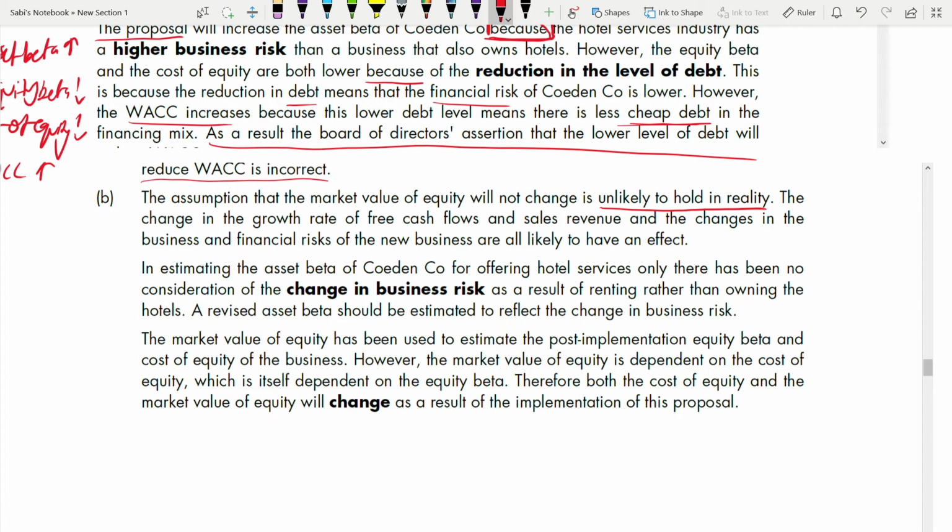Especially when a question like this is given, state your assumptions. In part A, if you see, state your assumptions. So in that type of question, you can see the next part will be discuss the validity of assumptions. This is the second type of question which you can expect after that question. So you have to be ready for how you are going to validate your assumptions. Now I'm going to tell you how to come up with points. It is for 5 marks, that means you have to give 5 points.